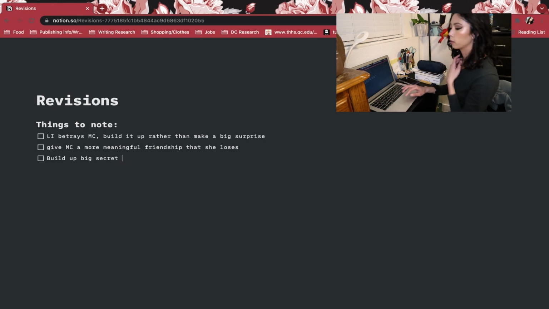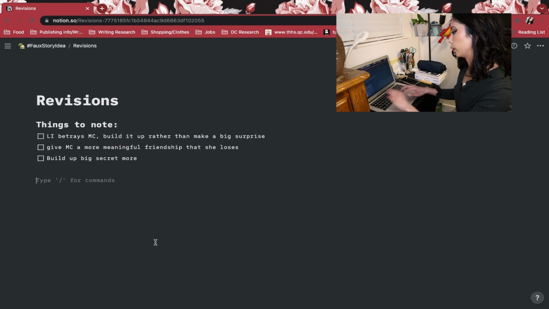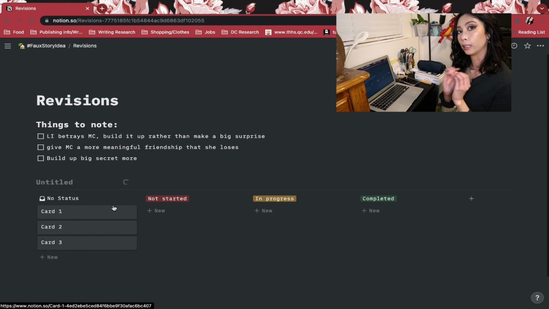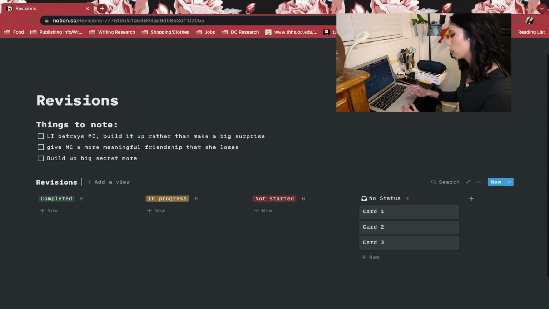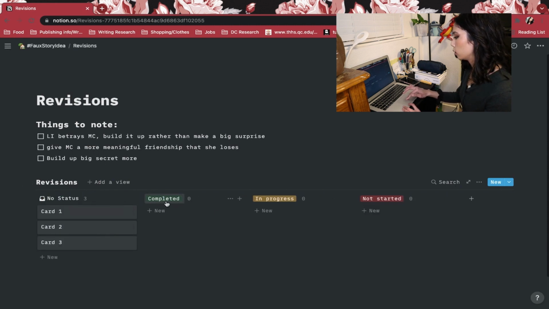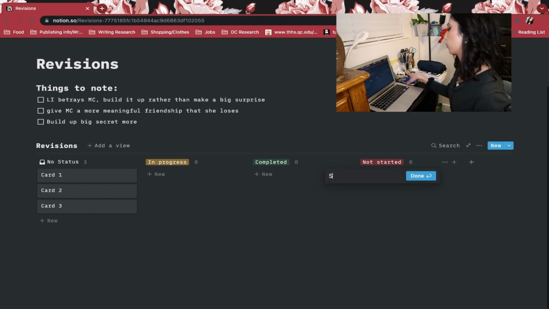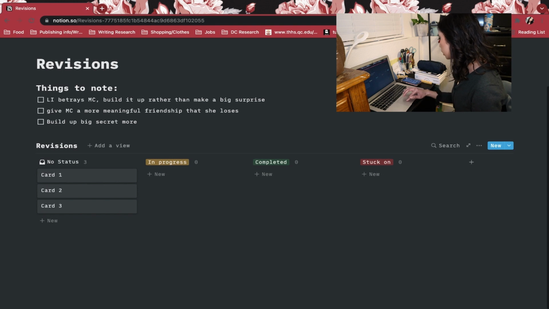Alright, and then Kanban board. Board. Inline. And this is where I get a little scary. Revisions. I don't know why I switched that, but it's fine. So again, we're going to do it this way, which is completed, not started. No, actually, we'll just do stuck on for this one. What widgets did I have, actually? There we go. In progress, needs work.